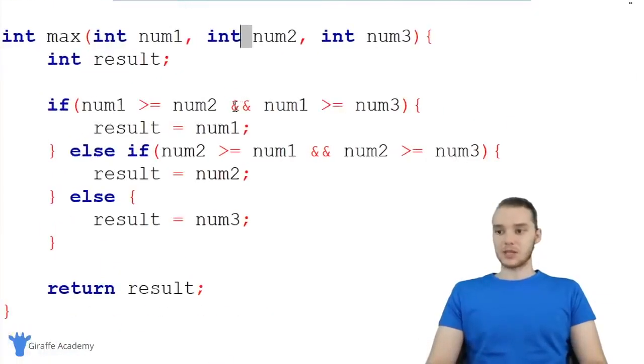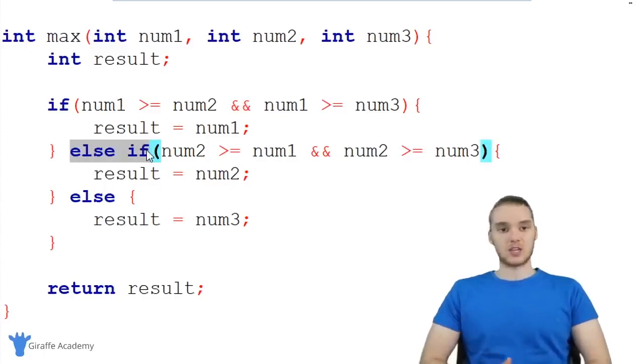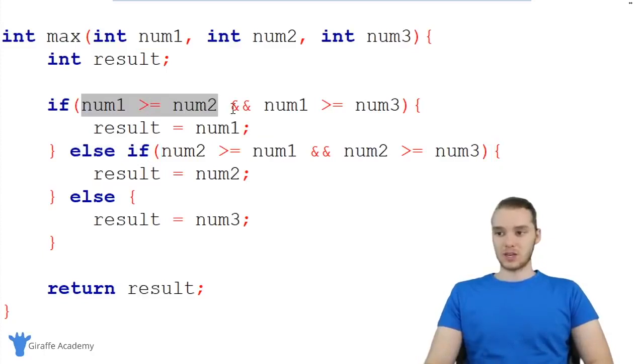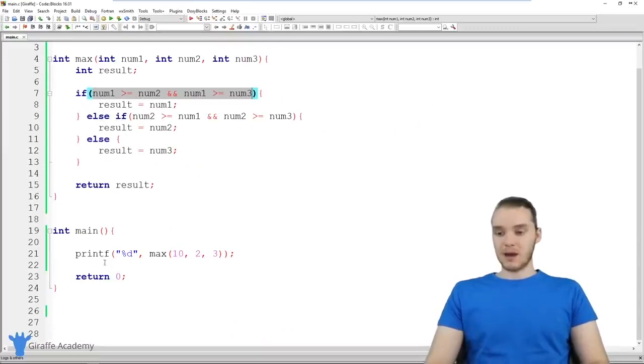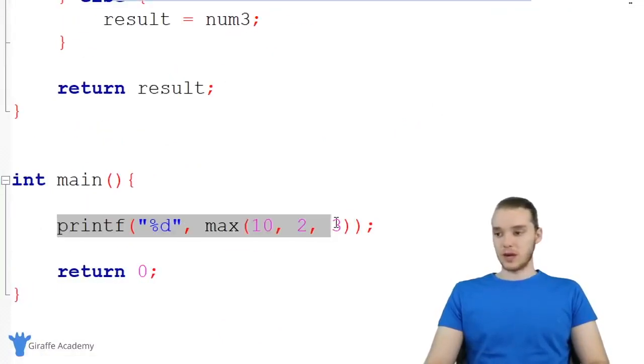So that's how we can use these ands, and we can also use else if in order to check additional conditions. The and is used to check more than one condition inside of the if parentheses, and the else if is used to check another condition when this condition's false. And so that is actually going to work out pretty well.